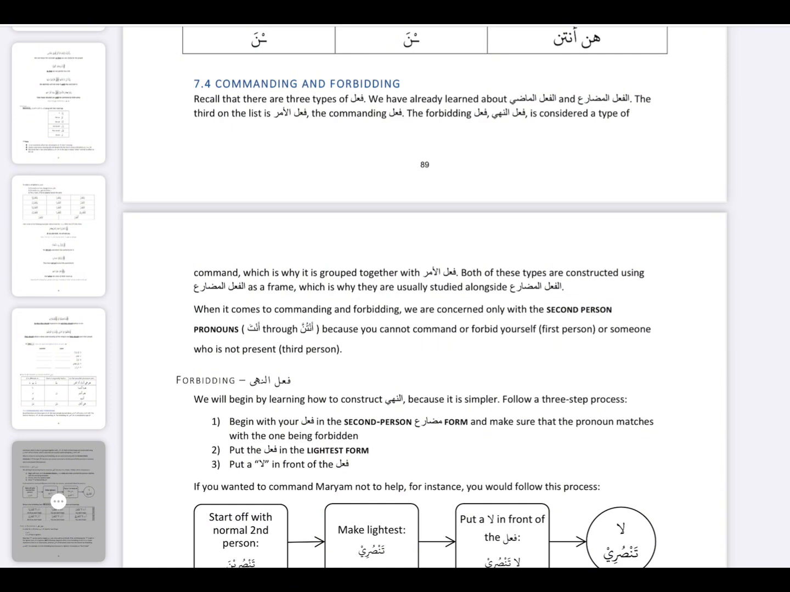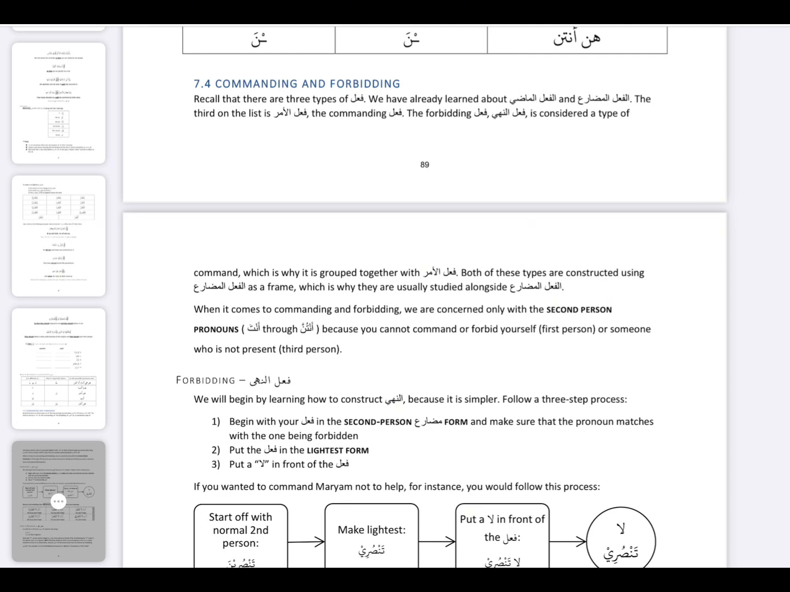So let's recall that there are three types of fi'l. We have already learned about fi'l madi and fi'l mudari, and then there are fi'l amr and fi'l nahi. Fi'l amr and fi'l nahi are both formed by fi'l mudari, the present tense. Why? Because you cannot command in the past or the future. And they are also formed by using the second person pronouns.